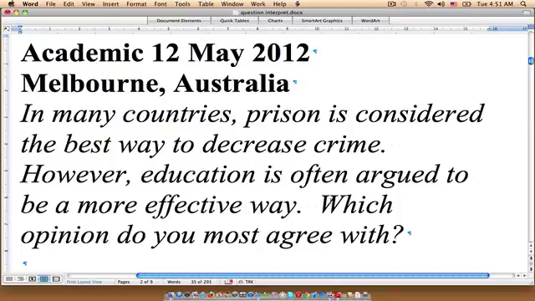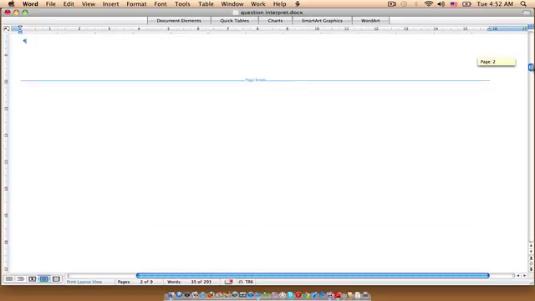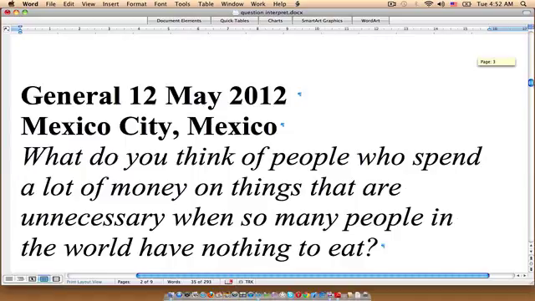So don't fall into this trap where you feel as though you have to show both sides, or you have to support both sides, because that's not what the question is asking. It's simply asking you, which do you agree with more? It's not saying discuss both sides. So in my opinion, the most straightforward way to respond to a question like this is to write a straightforward argument essay. Now let's continue to the next question that a student sent to me via email.